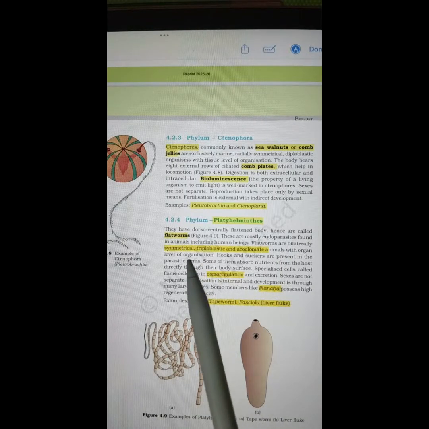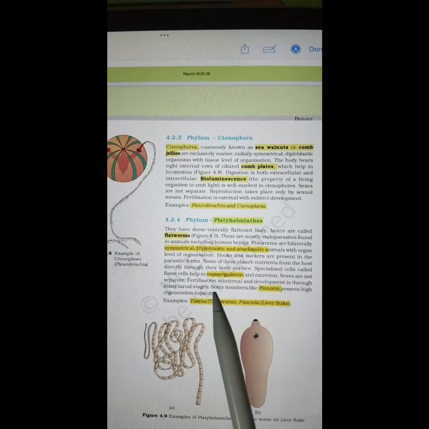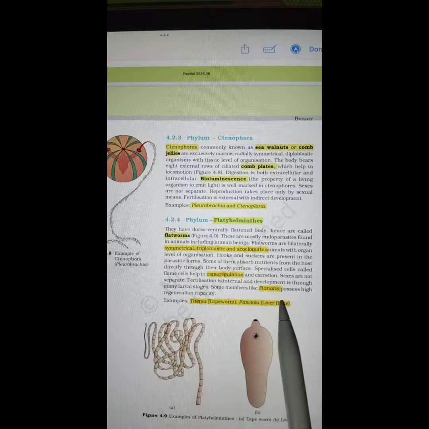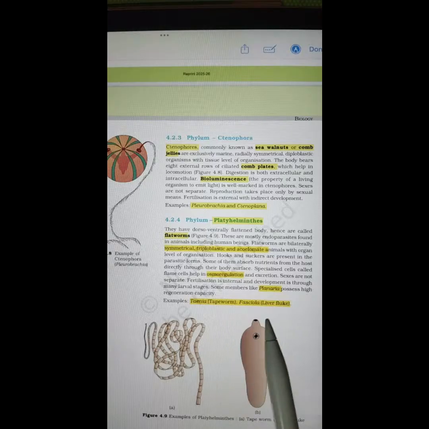Flatworms, bilaterally symmetrical, triploblastic, acoelomate. Osmoregulation, planaria. Examples are Taenia, commonly known as tapeworm, and Fasciola, known as liver fluke.